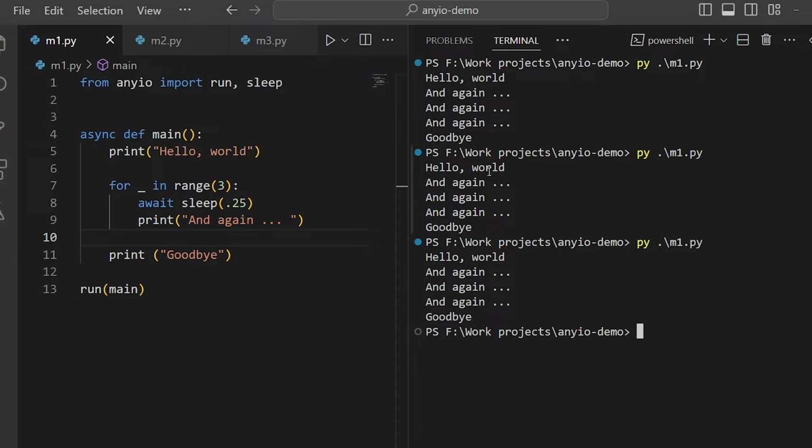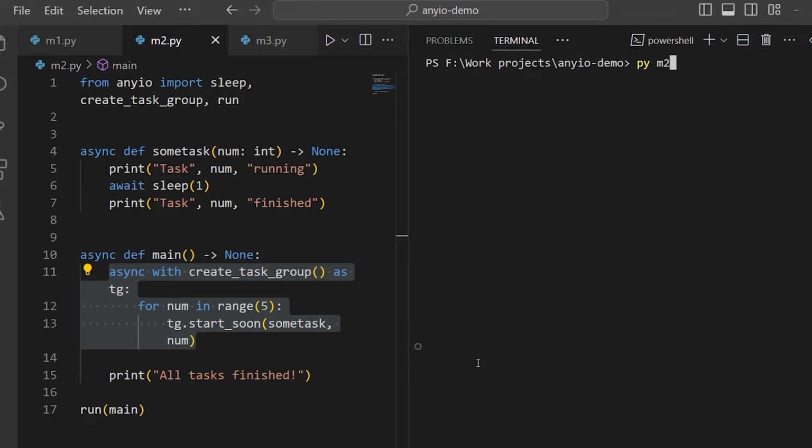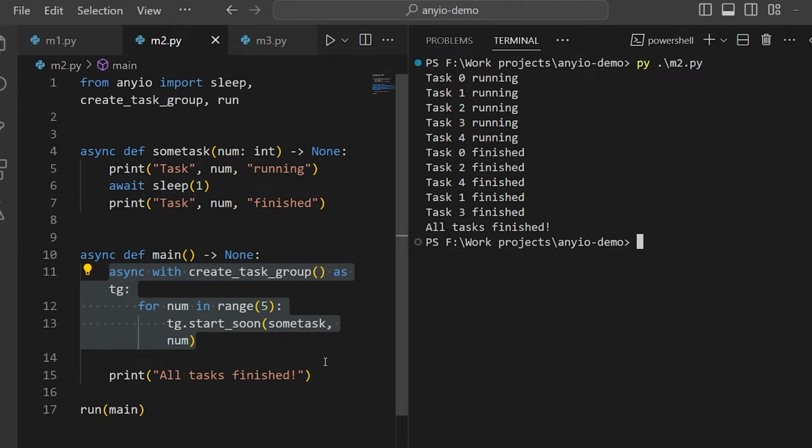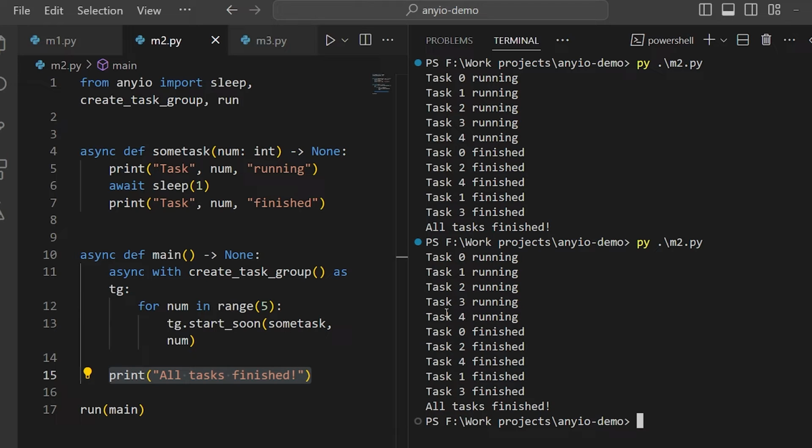In Python 3.11, async IO gained a feature called task groups. This was a way to use a context manager to handle setting up and tearing down tasks. NeIO has a similar feature, and we can use it to launch multiple instances of a given async function. So this async with here gives us a task group object inside which we can launch 5 instances of some task. All of them must run to completion before we leave the context block. And as you can see when we run this, the finished message only comes up after all the tasks are complete. So this gives us a mechanism for ensuring some set of tasks can run and finish.